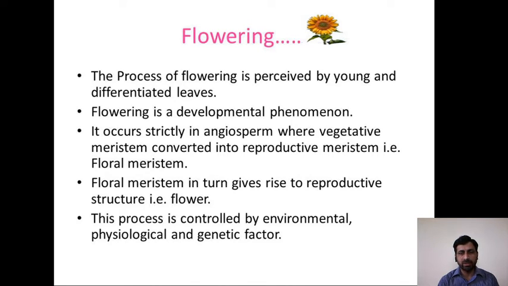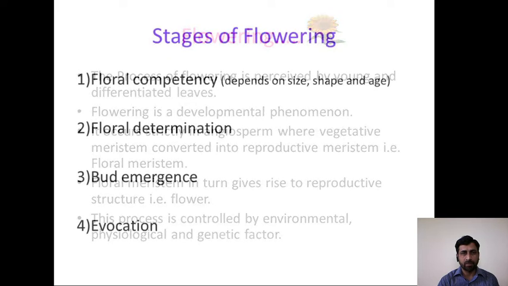These activities are SAM elongation, flowering, and vegetative parts being converted into floral parts. It occurs strictly in angiosperms, where the vegetative meristem converts into the reproductive meristem, that is the floral meristem. The floral meristem in turn gives rise to the reproductive structure, that is the flower. This process is controlled by environmental factors, physiological factors and genetic factors.